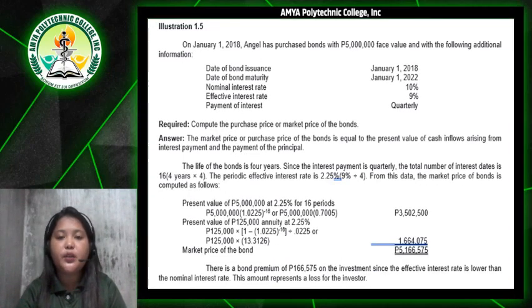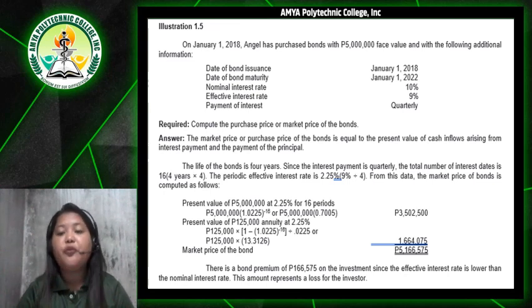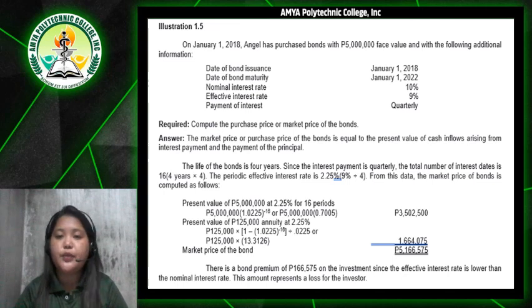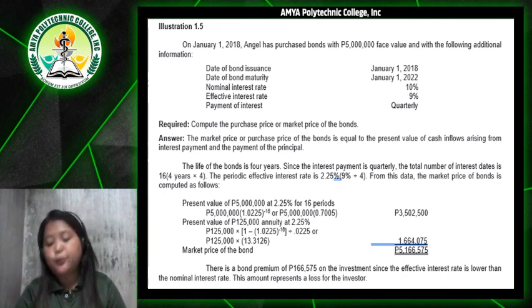Next, another problem. On January 1, 2018, Angel has purchased bonds with 5 million pesos face value and with the following additional information. The date of bond issuance is on January 1, 2018. The date of bond maturity is on January 1, 2020. Our nominal interest rate is 10% and our effective interest rate is 9%, and also our payment of interest is quarterly, meaning four times a year. You are going to compute the purchase price or the market price of the bond.